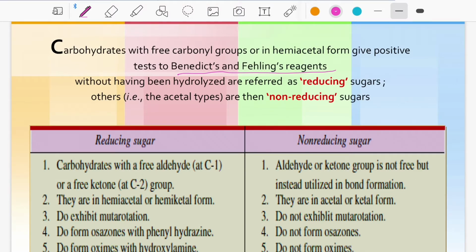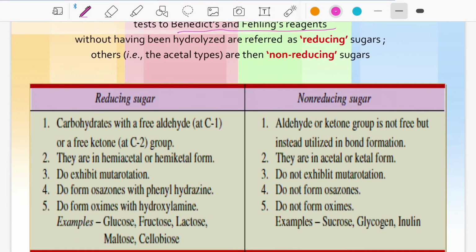When cupric ion is converted to cuprous ion, we call it reduction. Sugars that reduce without being hydrolyzed are referred to as reducing sugars, otherwise they are non-reducing sugars.